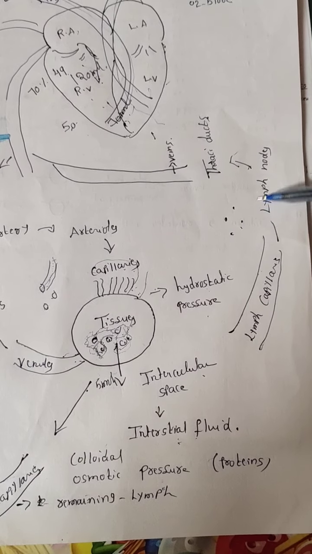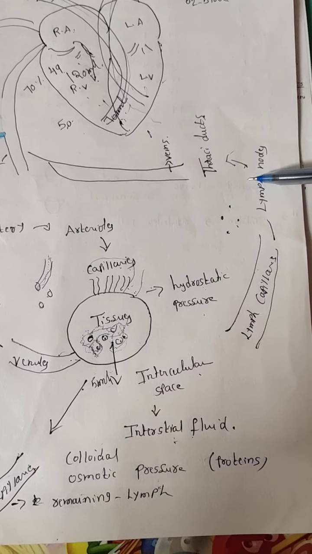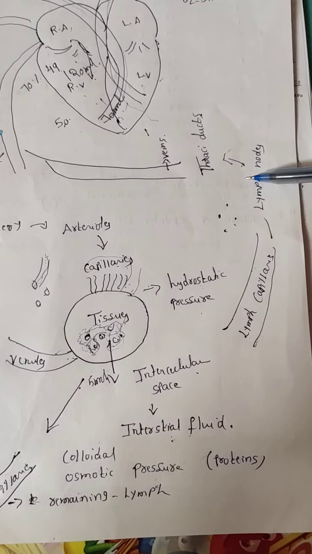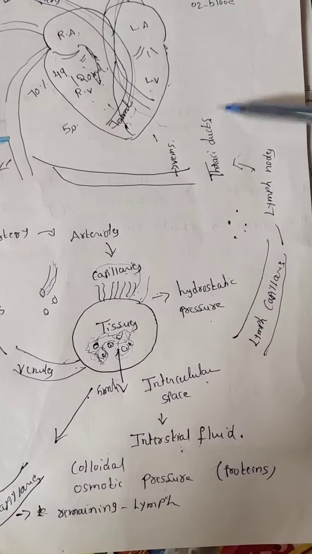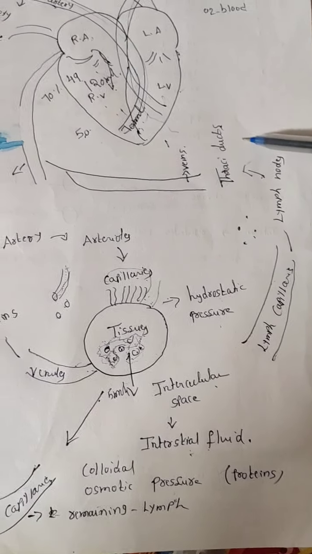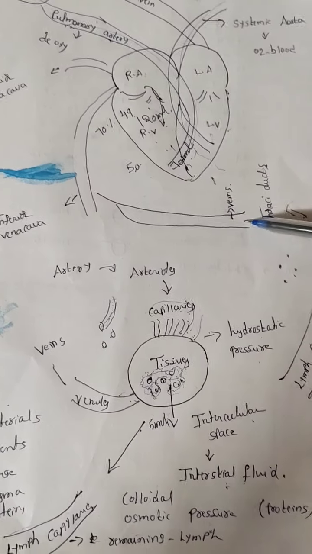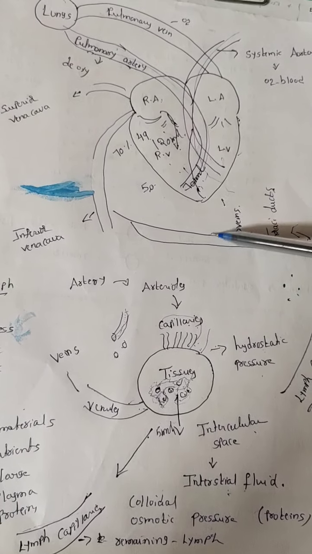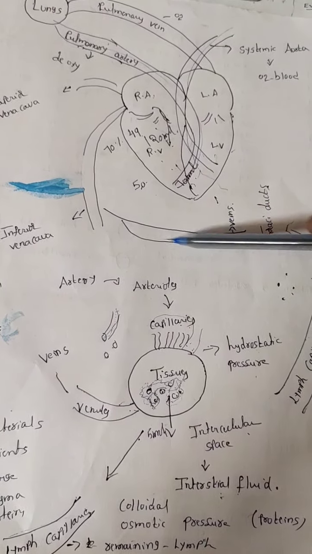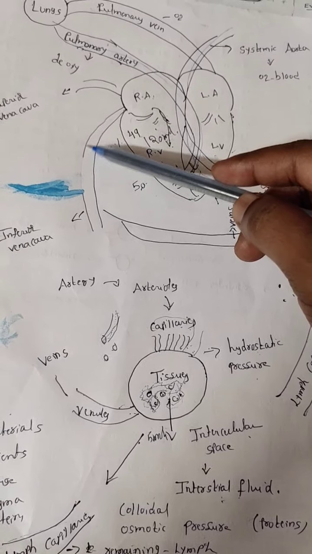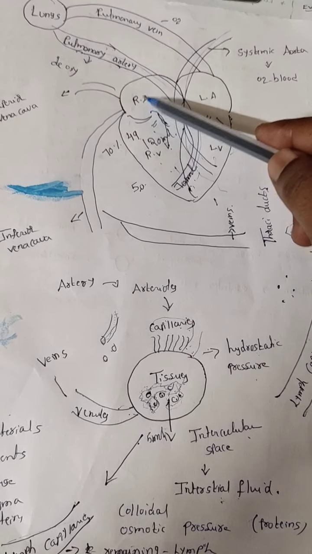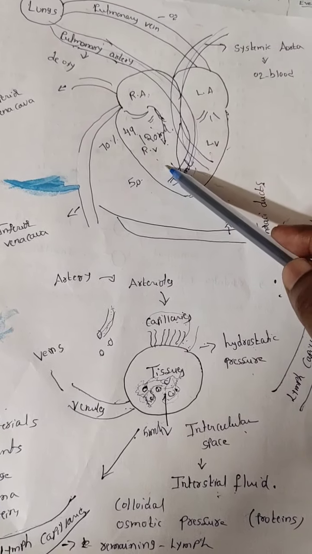The lymph nodes are connected to the largest lymphatic duct, in the thoracic region, called the thoracic duct. This thoracic duct is connected to veins, and these veins are connected to the superior vena cava and inferior vena cava. Then they open into the right atria and the right ventricle.